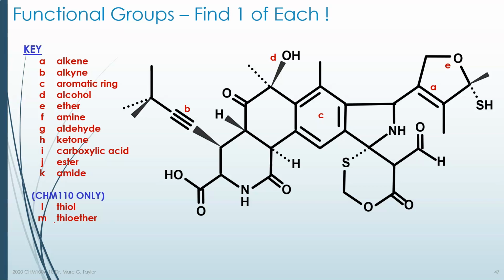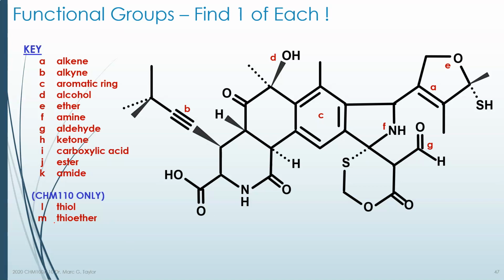The next one is amine. So now you're looking for a nitrogen that's attached to carbons but not with carbonyls on them. And there are 2 different nitrogens in this molecule. One is a nitrogen attached to a carbonyl, and one is not. And the one that is not is right there. So that's an amine. Aldehyde. Aldehydes tend to be sticking out from things because they are carbonyls with a single hydrogen on them. So you're going to look for that. Take a look around. You're going to look for all the carbonyls, the C double bond O's. And there's only one place where there's a hydrogen on it. It's over there on the right.